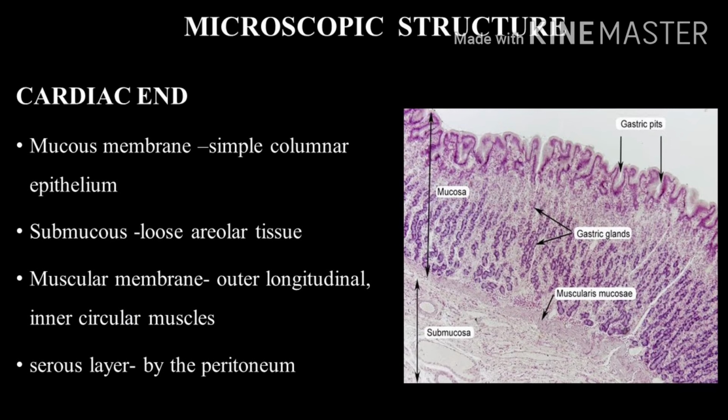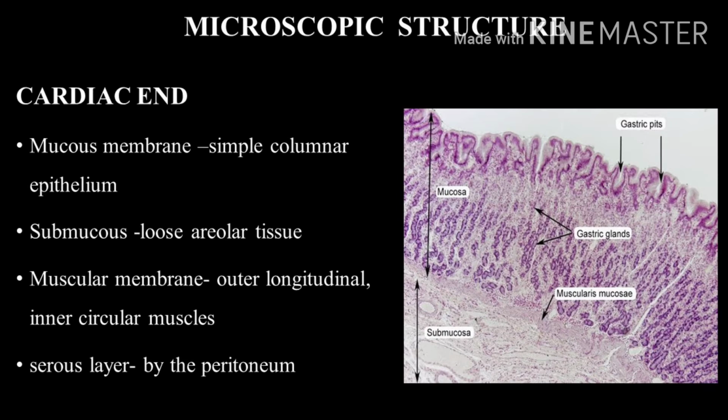Cardiac end mucous membrane. The epithelium lining this mucous membrane is simple columnar with small tubular glands. The lower half of the gland is secretory and the upper half is the conducting part.